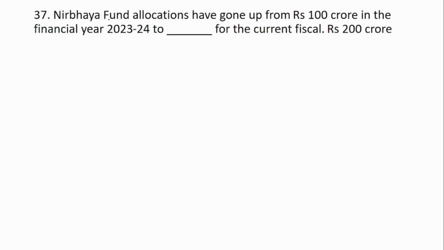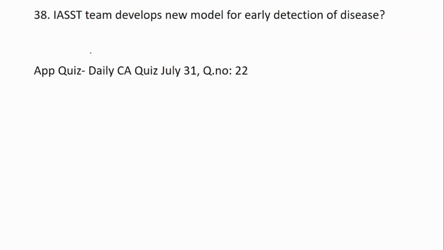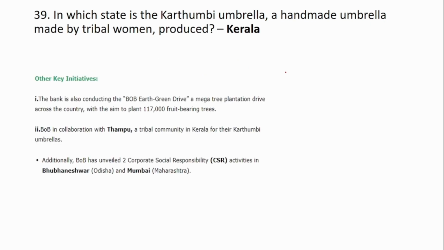The 37th question is, Nirbhaya fund allocation have gone up from rupees 100 crores in the financial year 2023-24 to dash for the current fiscal. The answer is 200 crores. And we apologize that we have missed to cover this current affairs question, and this is related to the union budget. 38th question is, IASST team develops new model for early detection of disease. So this has been covered in our daily CA quiz July 31st, question number 22.